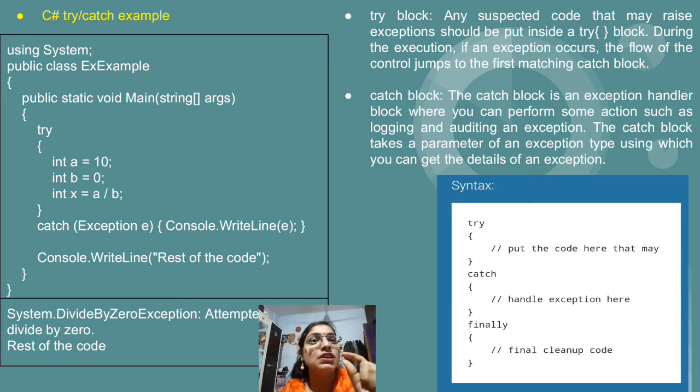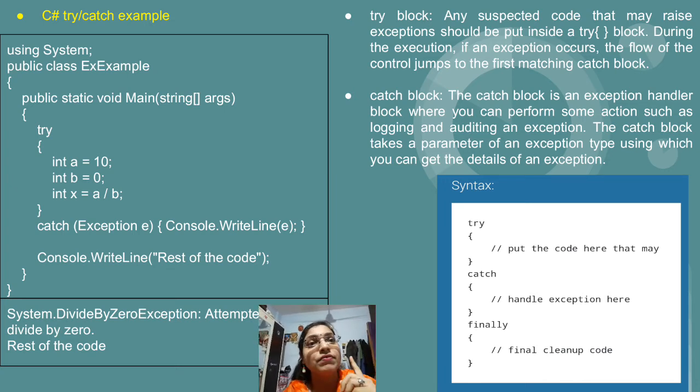And after closing the try block, immediately we should have a catch to handle the exception which is thrown by the try block. So catch into round brackets. It is compulsory that all the exceptions which are present in C# come under a single class, that is the Exception class. So we have to make use of an object of the Exception class in a catch block. So in catch, just write within parentheses Exception E, and then curly brackets, just display Console.WriteLine(E), or in place of E, within double quotes, whatever message you want. That is again possible.